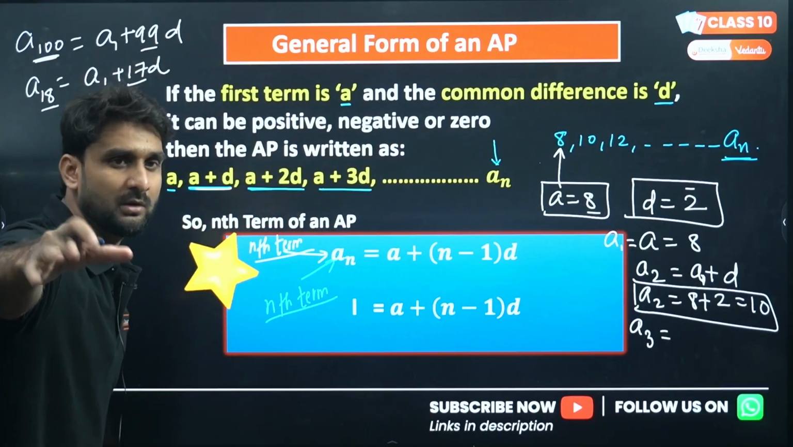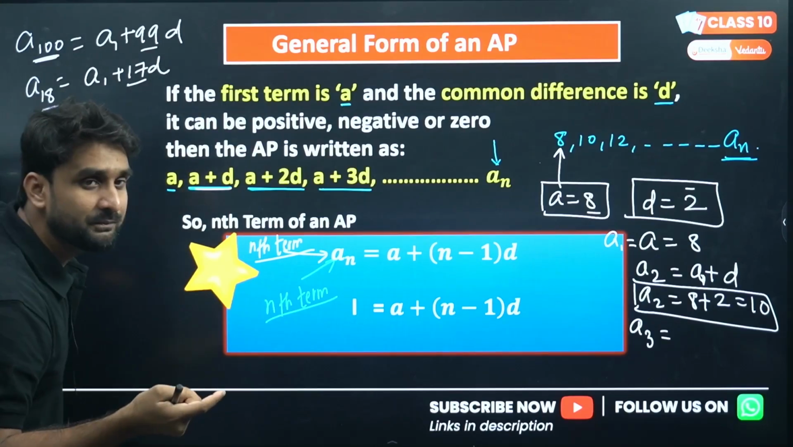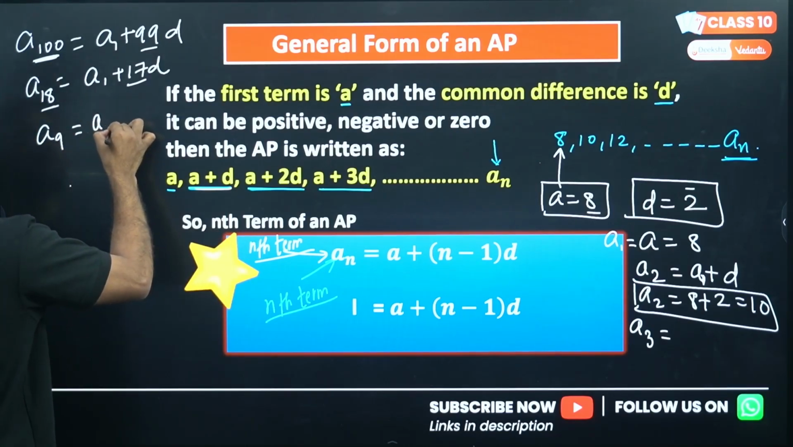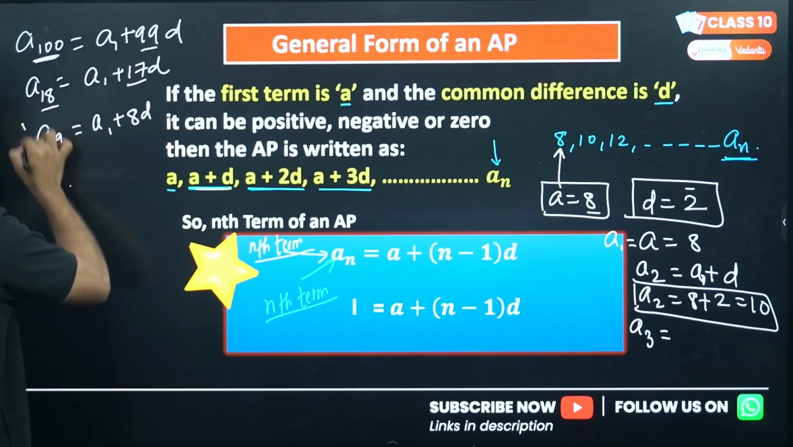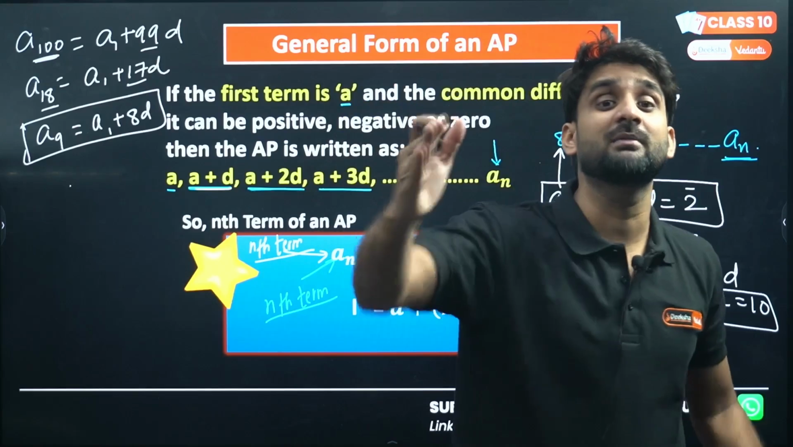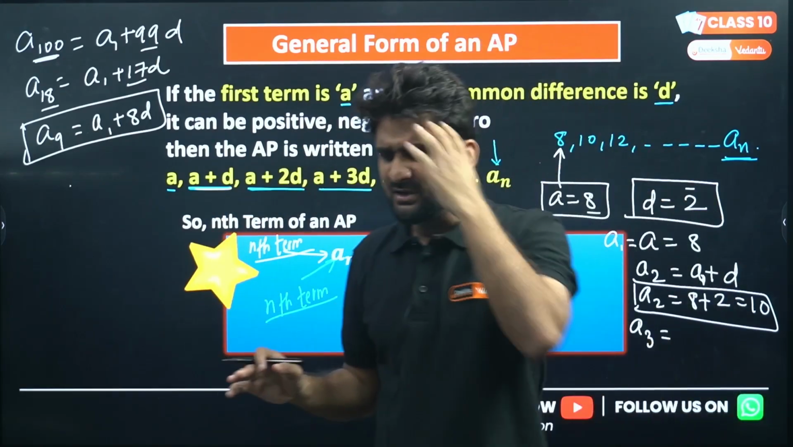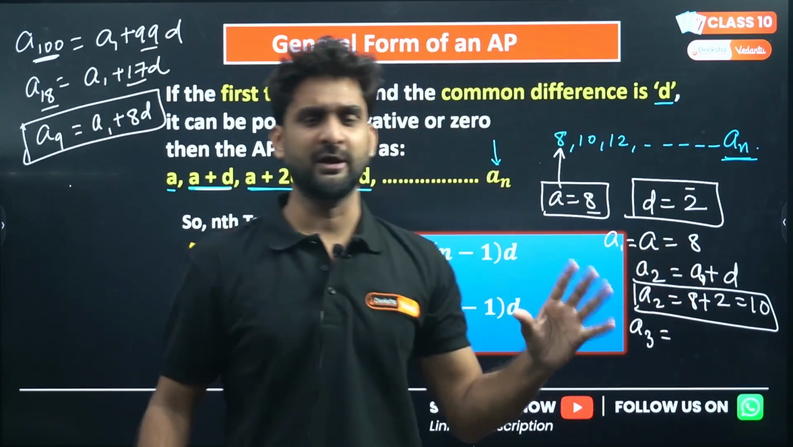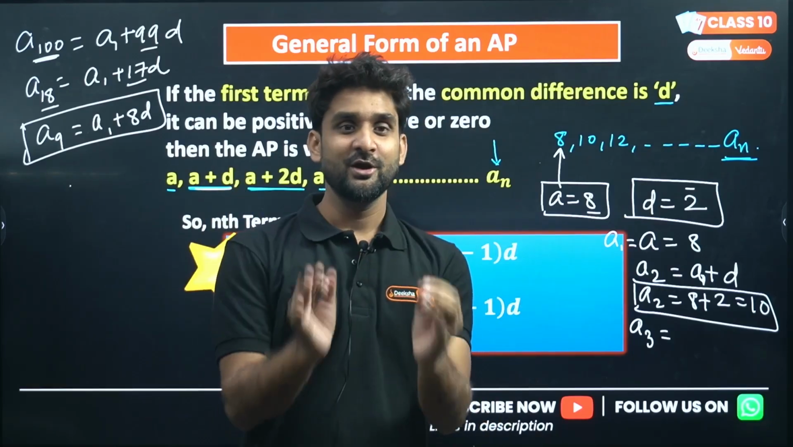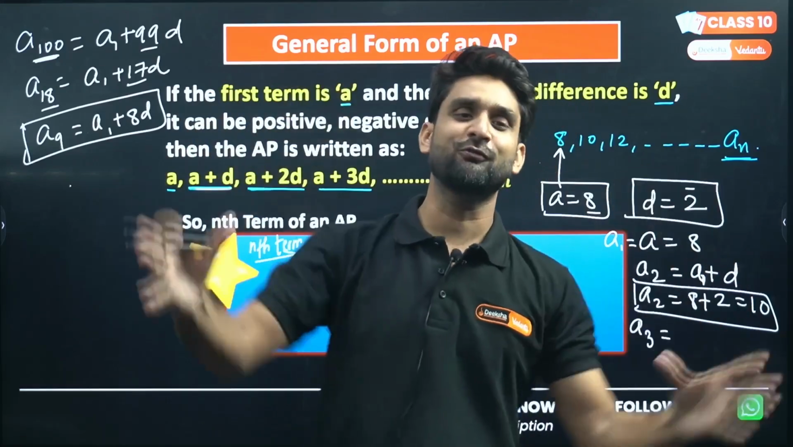Now I am asking you all, what will be the formula to find the 9th term of an AP? The formula will be A1 plus 8D. Yes, my champion kids. So it is very easy to find any term of an AP. But the condition is that you should have the first term and common difference. If you have those only, you are free to find any term.